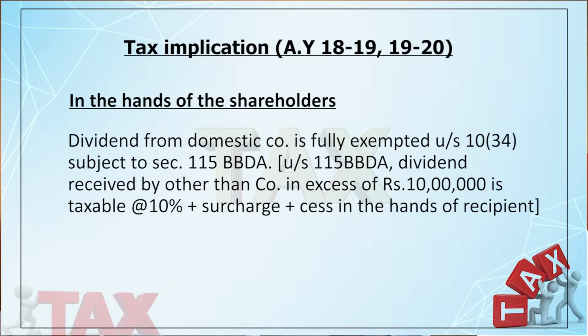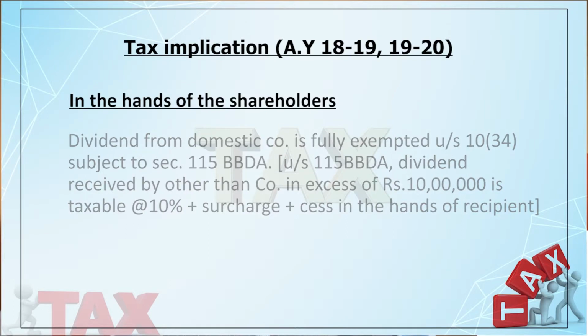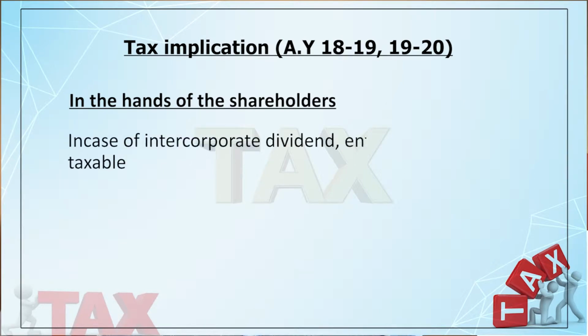But 115BBDA is not applicable to a company. So in case of intercorporate dividend, that means when a company receives dividend from another company, the entire amount is not taxable. 115BBDA is not applicable to a company. So this is very important. 115BBDA is basically for simplicity purpose, I am not moving into very much detail of it. For simplicity purpose, you can take that for an individual, 115BBDA is applicable and it is not applicable in case of a company, right?